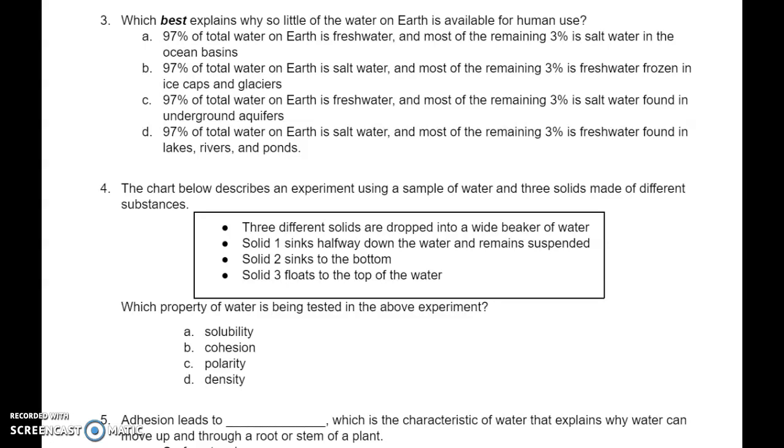Number 4. The chart below describes an experiment using a sample of water and 3 solids made of different substances. 3 different solids are dropped into a wide beaker of water. Solid 1 sinks halfway down the water and remains suspended. Solid 2 sinks to the bottom, and solid 3 floats to the top of the water. Which property of water is being tested in the above experiment? A. Solubility. B. Cohesion. C. Polarity. Or D. Density.